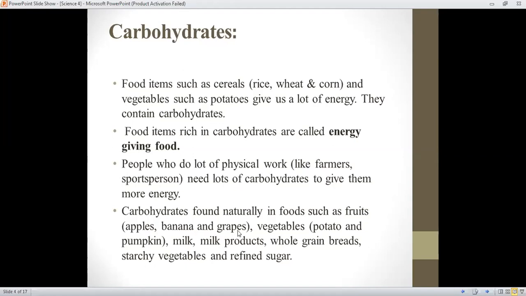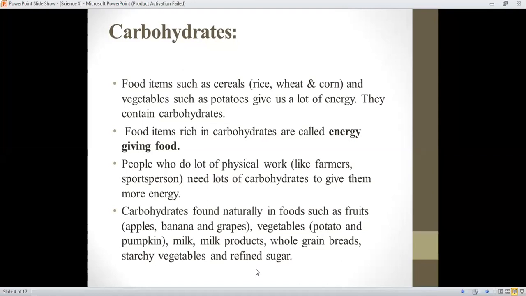Vegetables like potatoes and pumpkins also contain a lot of carbohydrates. Milk and milk products also contain carbohydrates, as do whole grain bread, starchy vegetables, and refined sugar. I am repeating to tell you that carbohydrates are energy giving food. They give energy to our body.